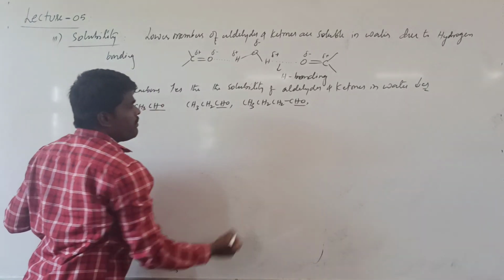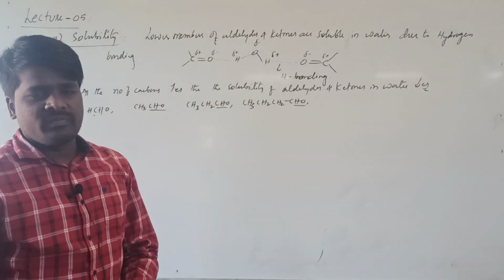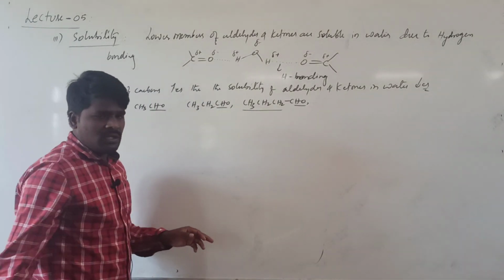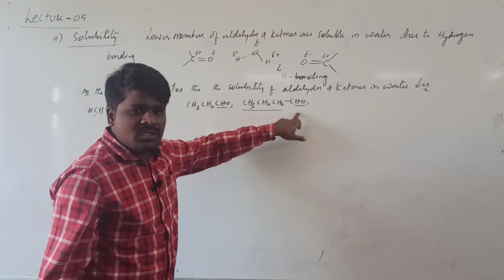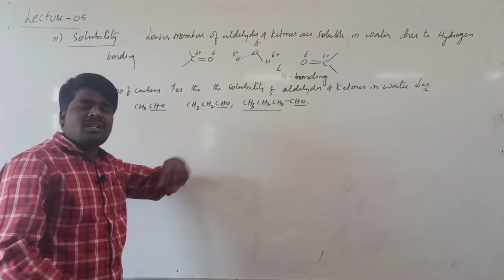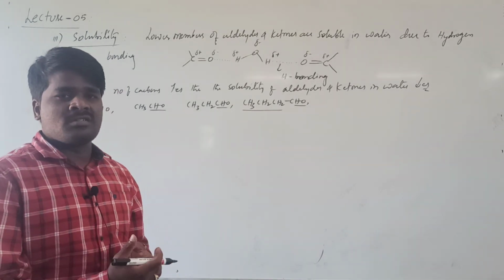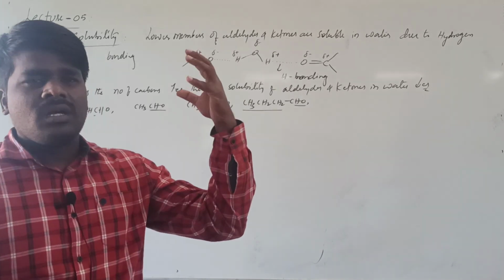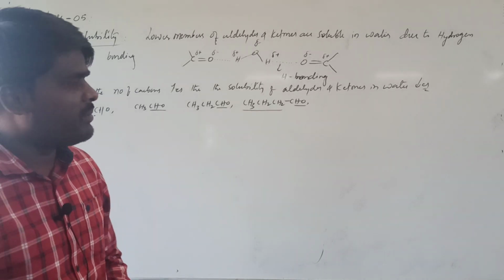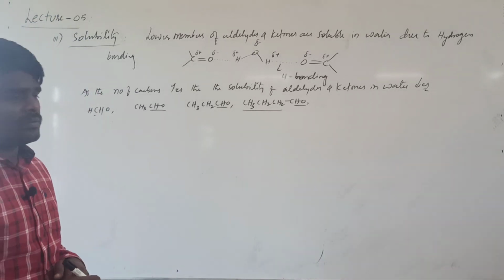Okay, but this hydrocarbon side chain is a hydrophobic region. There are two parts. From ear to ear, this is hydrophobic and this is hydrophilic. This will try to dissolve in water, but this will try to hate the water. As the number of carbons increases, the hydrophobic nature of the compound increases. So because of that, what happens? Gradually the solubility of a compound decreases with increase in the number of carbons. So what we can say, higher members will be gradually insoluble in water.